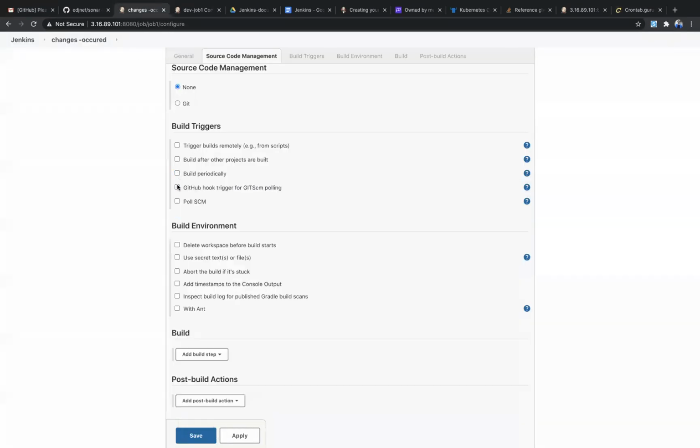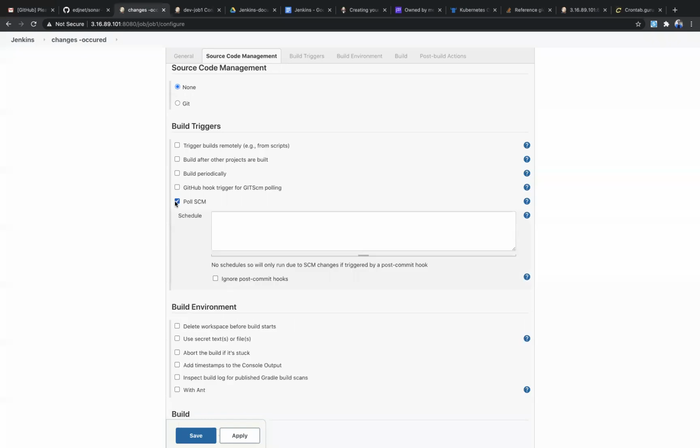So here build periodically and poll SCM both are the same, both define the same thing, but the only difference between build periodically and poll SCM is that poll SCM will be triggered only when there is any change on the GitHub repo. So someone has modified, and Jenkins will be triggered at that time. So if I schedule the time for the next week, then in this next week, if there are any changes, only then it is going to trigger.